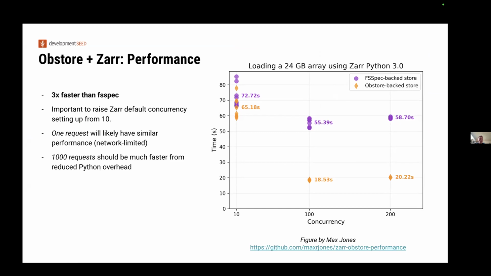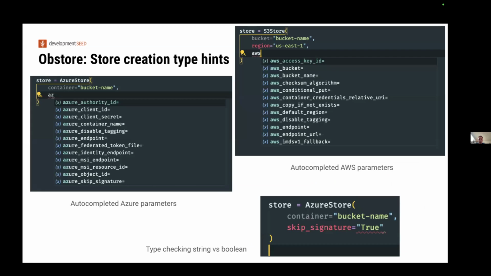And so the general idea with obstore is that if you're making only one request, then how fast that completes is probably up to your network speed. But if you're making 1,000 requests, and with Zarr we have a lot of these relatively small files that we're requesting, then we can reduce this overhead a lot and have the total time be a lot faster than what you might have previously had with FSSpec.